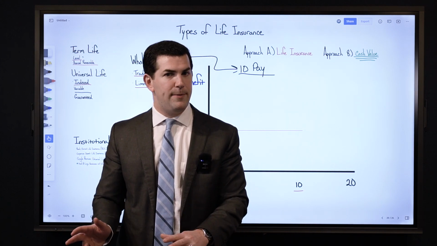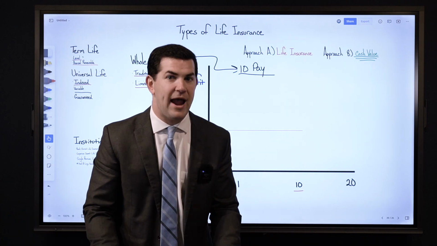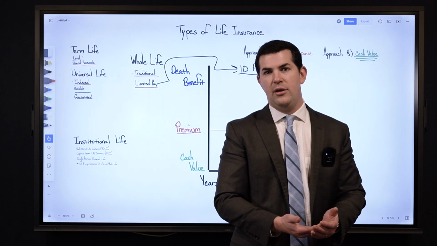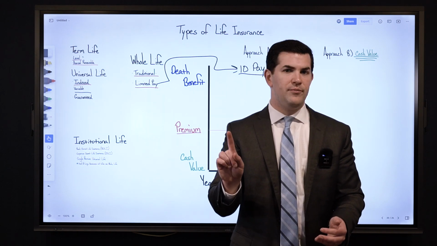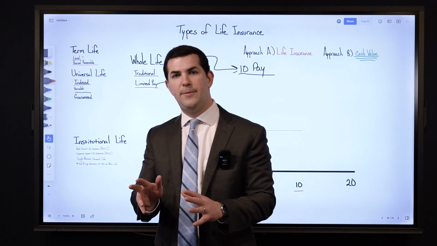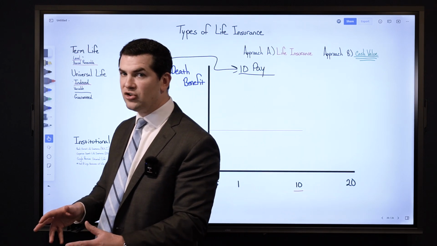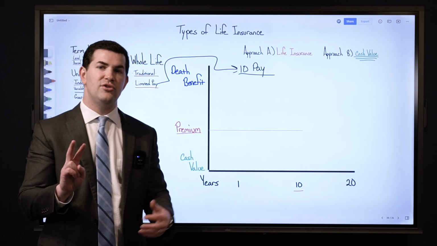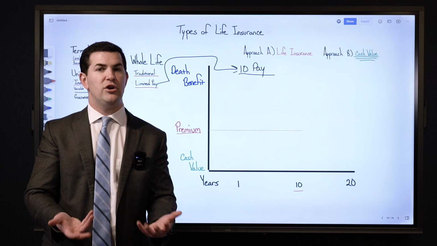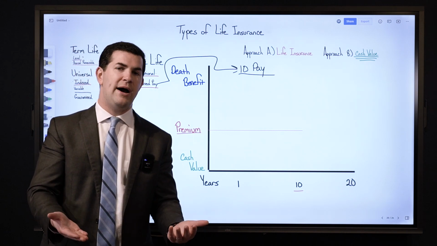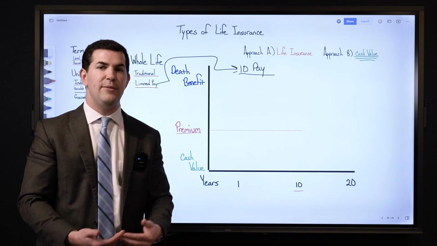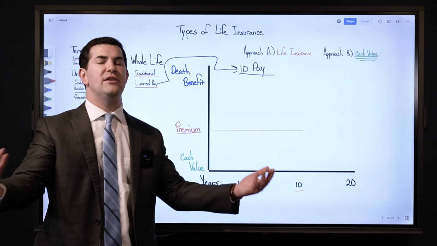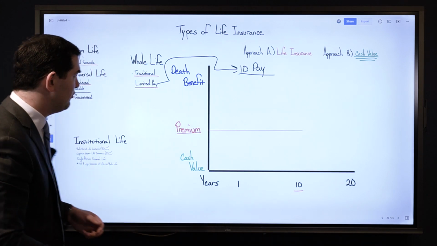However, when I look at limited pay products, I will often see stronger cash value growth than what I would see in a traditional life insurance product. And there's two main reasons why. One, insurance companies will often design limited pay products for cash accumulation. You'll even see that in their marketing material. But two, when you look at the commissions on limited pay products compared to traditional products, they're much lower. The reason why is because the insurance company is giving the policyholder more of their premium in cash value immediately, which begins to compound, which gives them more money as a result.